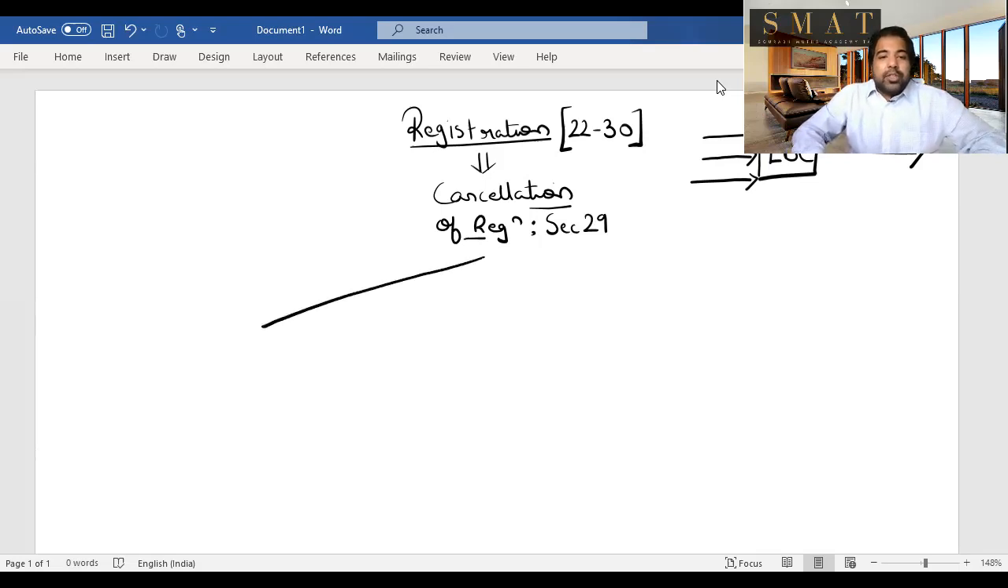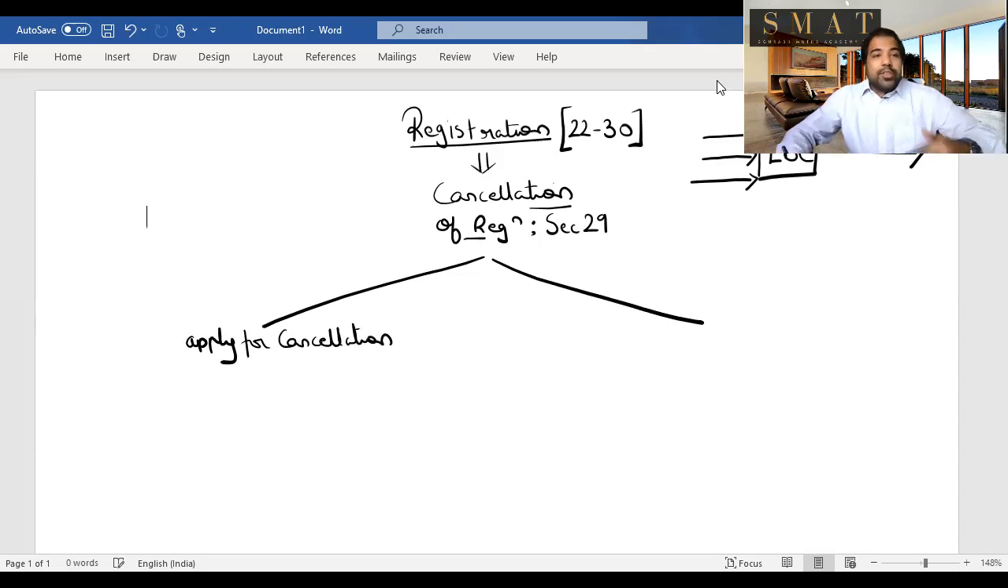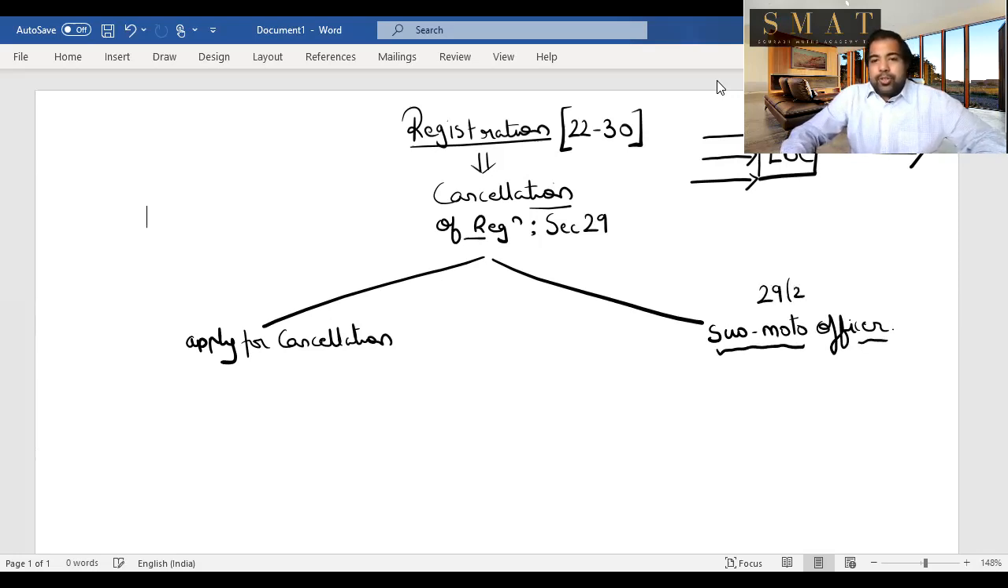Cancellation works in two parts. Either you apply for cancellation, or the officer, suo moto, on his own, can also cancel your registration, which is very scary because you will suddenly wake up one day and get a letter or an email saying that he wants to cancel your registration. Let's do this first: section 29 subsection 2, when the officer wants to cancel your registration.